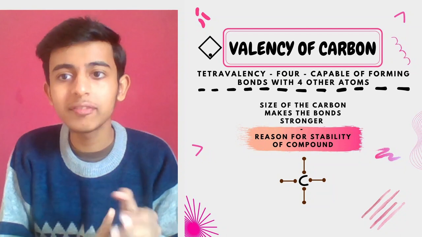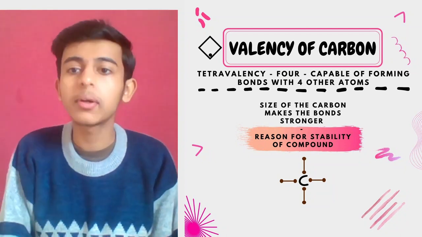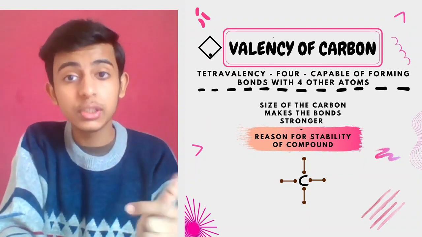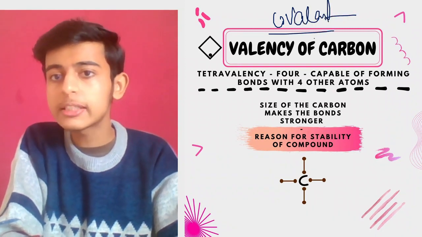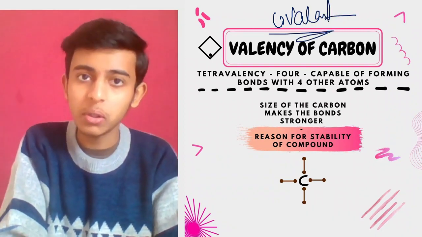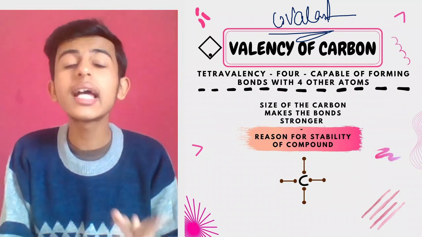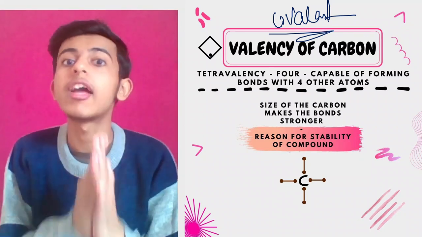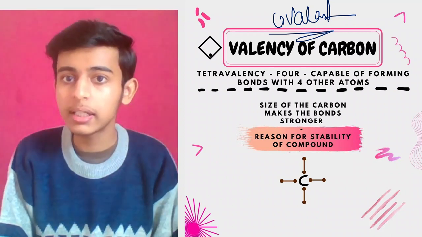Now, talking about the valency of carbon, the tetravalency of 4 means it is capable of forming bonds with 4 other atoms, because you know it will form covalent bonds. I taught you. In case you have any queries, please find the link in the description box of the previous video. Clear? So concentrate over here that it can form bonds with 4 other atoms, which is a very big thing, which other elements cannot do. So this becomes a special property, yes or no?